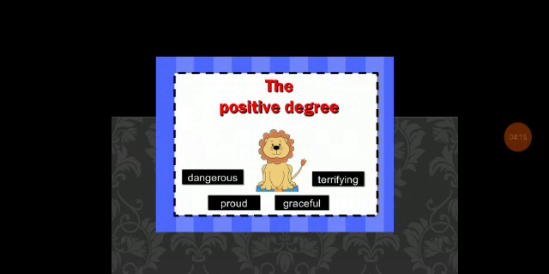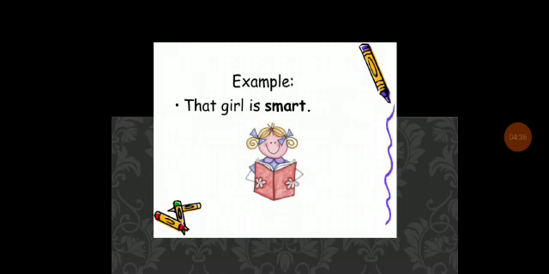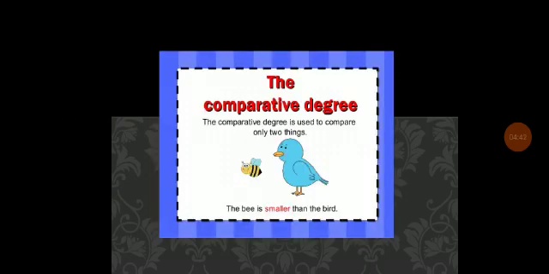For example, the matrices are strong, so here strong is also a positive degree. The house is big, so here big is a positive degree. And that girl is smart, so here smart is also a positive degree.